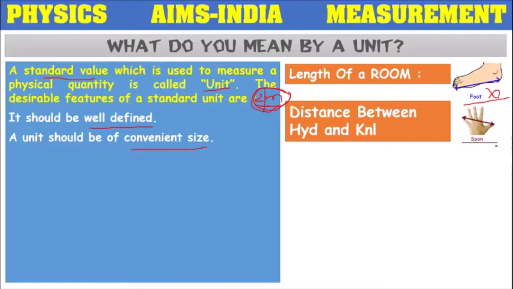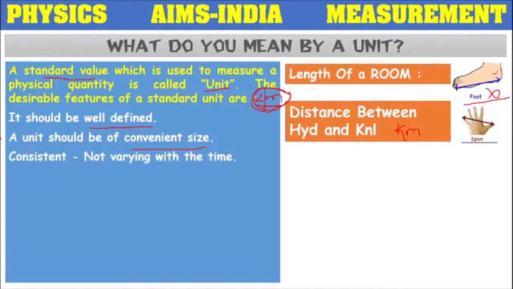It's highly impossible. That's why they have taken a unit of kilometer. For measuring large distances, they have chosen a standard value like kilometer, so that we can measure the distance between Hyderabad and Kurnool easily. So whatever unit we are choosing, it should be of convenient size.